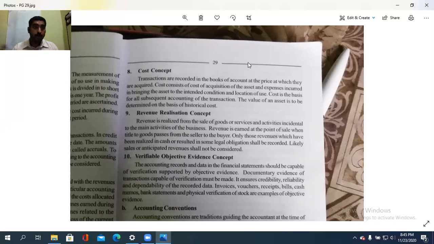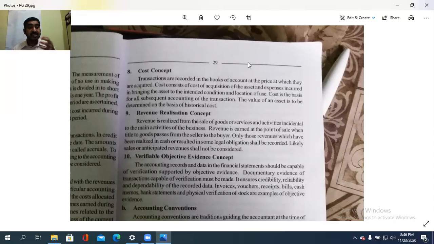Accurate. At whatever price the goods were bought, if it is the cost price, that cost price is to be recorded. That is the cost concept. Cost consists of the cost of acquisition of the asset, meaning purchase of the asset, and the expenses incurred in bringing the asset to the intended condition and the location of use. Cost is the basis for all the subsequent accounting of the transaction. The value of an asset is to be determined on the basis of the historical cost. So that is the case with the cost concept.